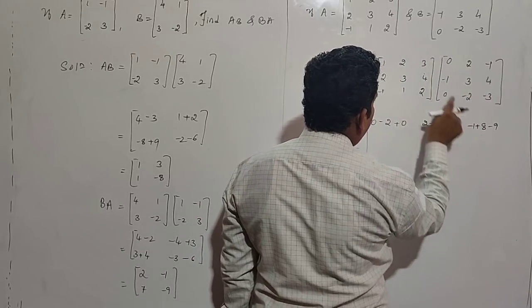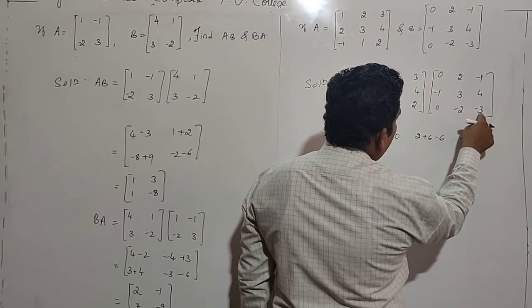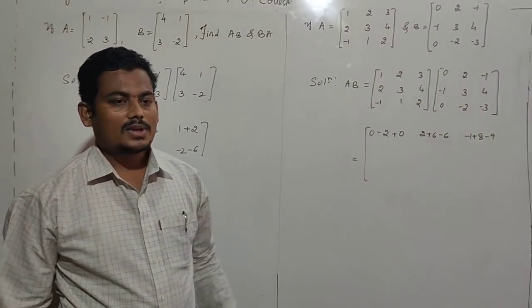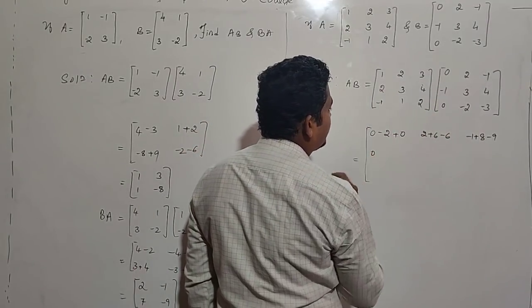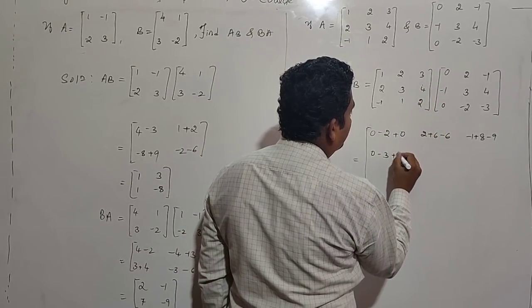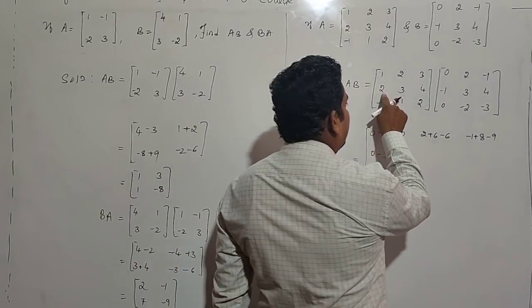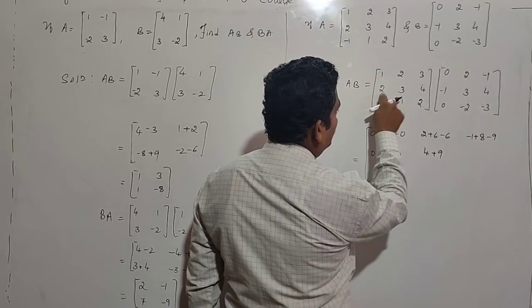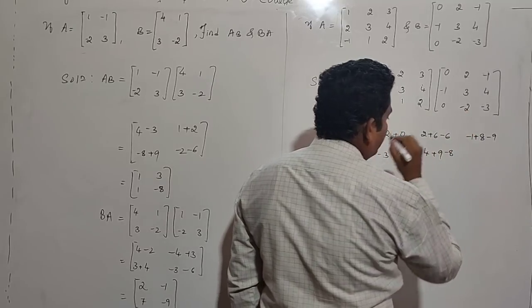1 into minus 1 is minus 1, 2 into 4 is 8, 3 into minus 3 is minus 9. Next go for second row. Second row, first column. 2 into 0 is 0, 3 into minus 1 is minus 3, 4 into 0 is 0 only. After that, second row, second column, it gives A22. 4 plus 9, why? Because 2 into 2 is 4, 3 into 3 is 9, 4 into minus 2 is minus 8.